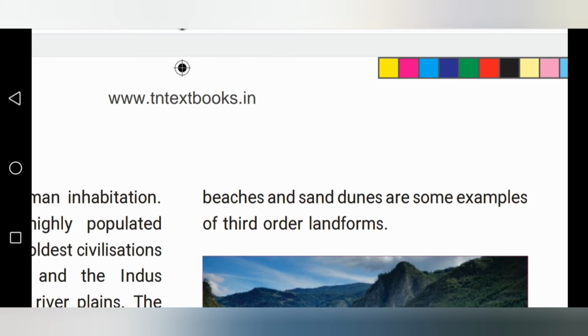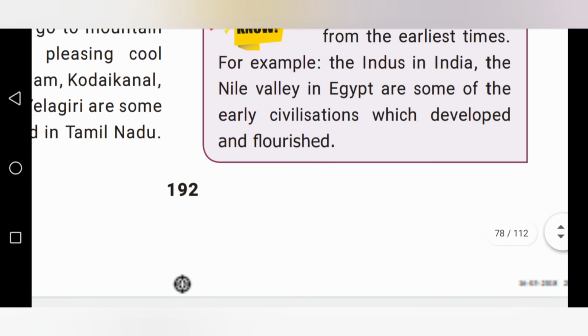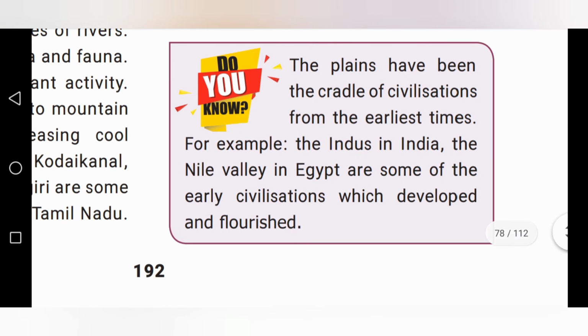Beaches and sand dunes are some examples of third order landforms. Next we are going to see that the plains have been the cradle of civilizations from the earliest times. The plain regions have been the cradle of civilizations from the earliest times.